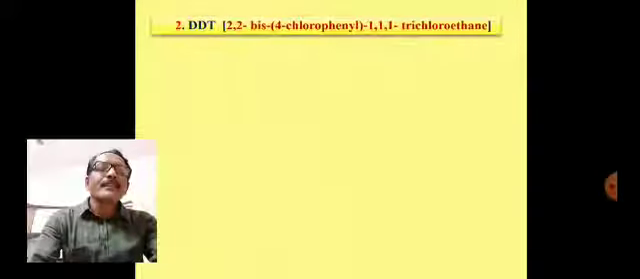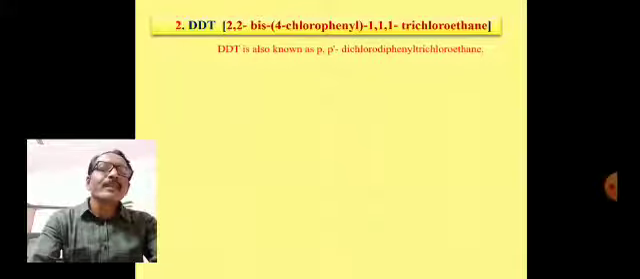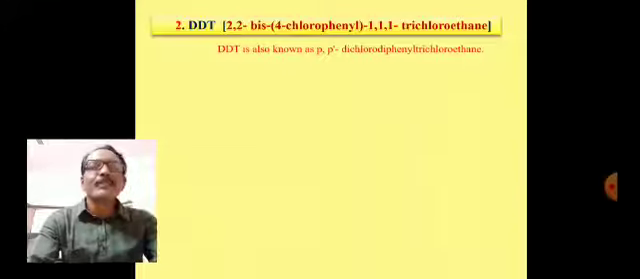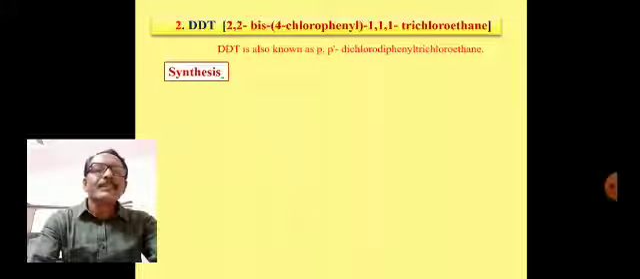Now the second one, that is DDT, that is 2,2-bis-4-chlorophenyl 1,1,1-trichloroethane, commonly known as DDT, or para-para-dichlorodiphenyl trichloroethane. The name is because dichloro is D, diphenyl is D, trichloroethane is T, that is DDT. Now we'll see how it is synthesized.